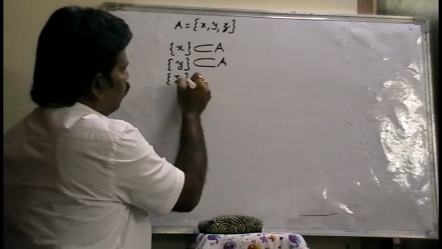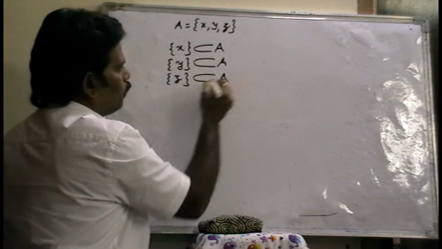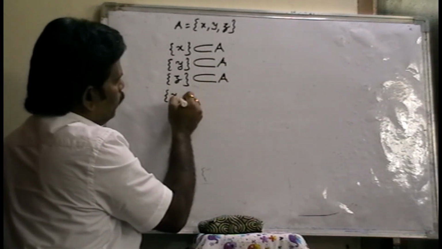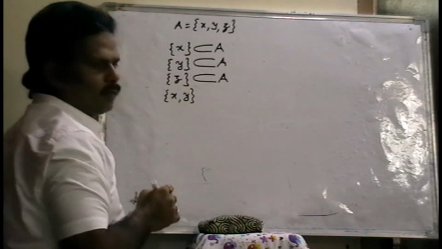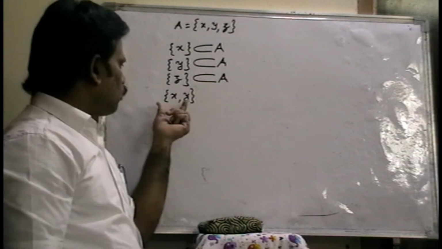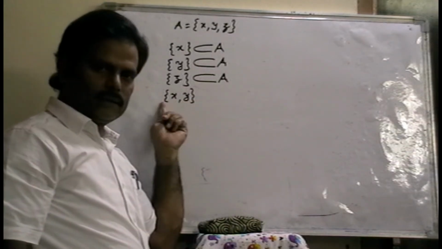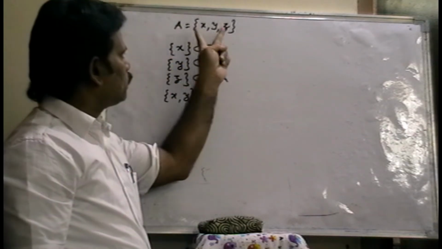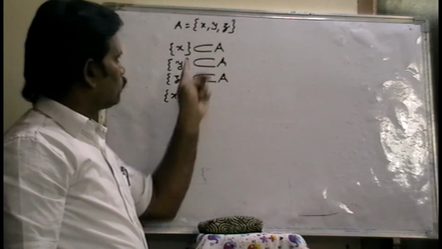Set Z is also a subset of A. Set Z, right? Now set XY. Listen, set XY. Now in this set, what elements are there? X, Y. Two elements are there. Do all the elements in this set belong to set A? Yes, X, Y is there.